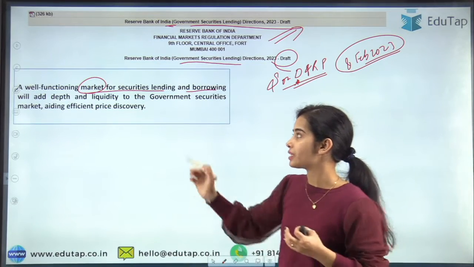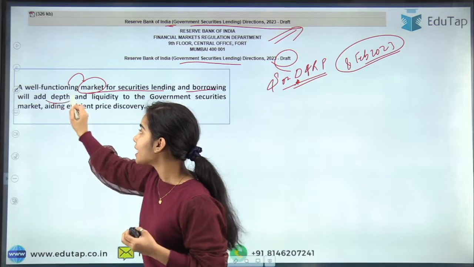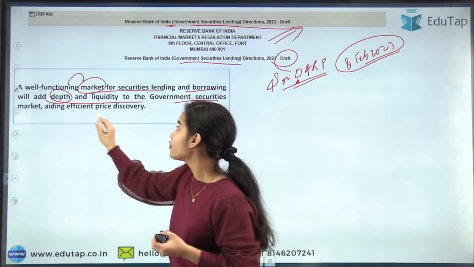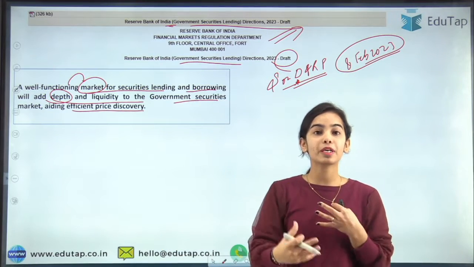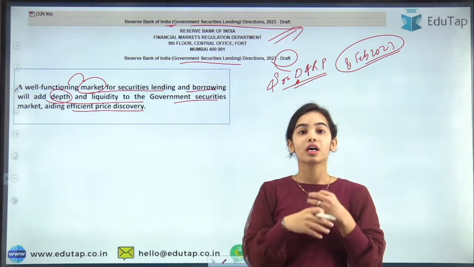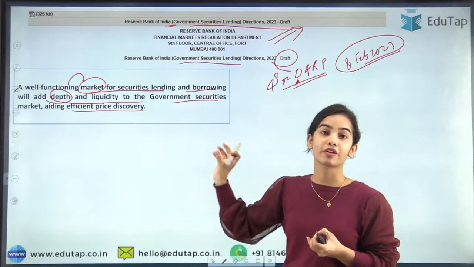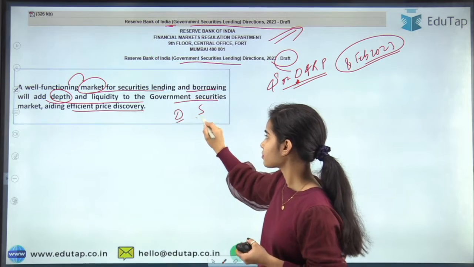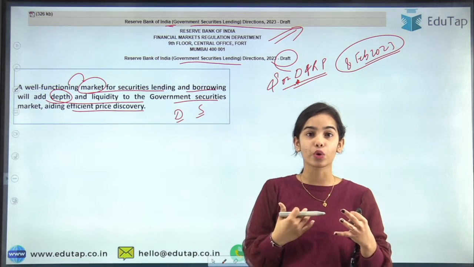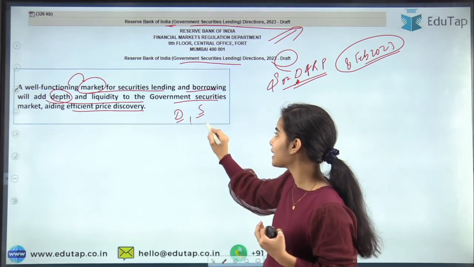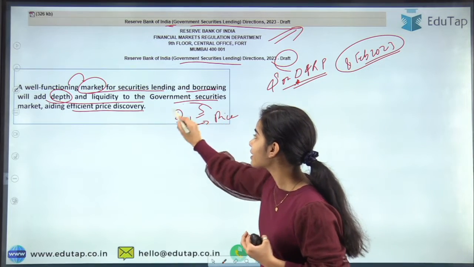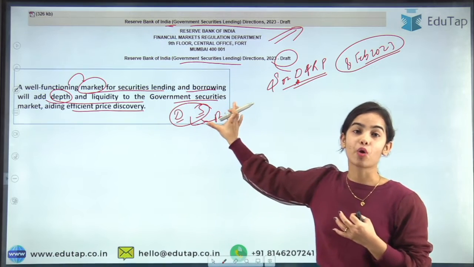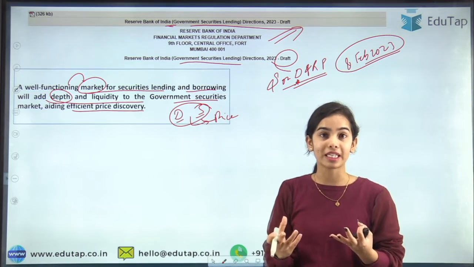will add depth and liquidity to the government securities market, aiding efficient price discovery. We will be able to do efficient price discovery of government securities when there are demand and supply and transactions going on. That demand and supply interaction tells the price. So with the demand and supply of government securities, better price discovery will happen.